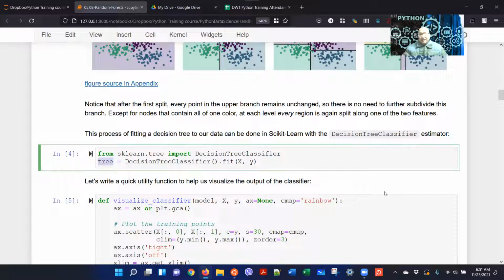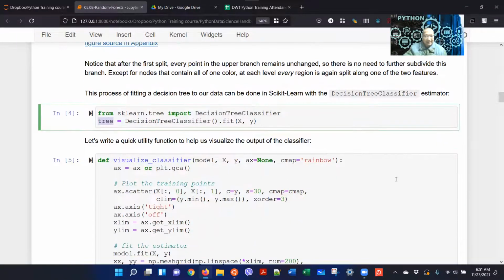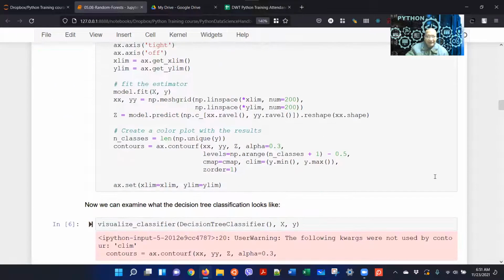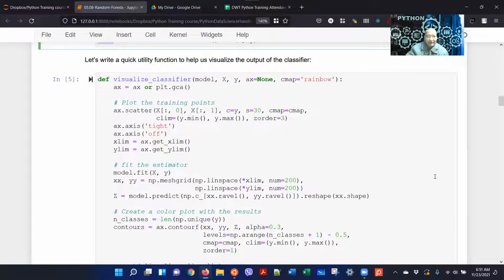Now we write a function. Actually, the author of this notebook has written a nice function which you can use to visualize how well it did.